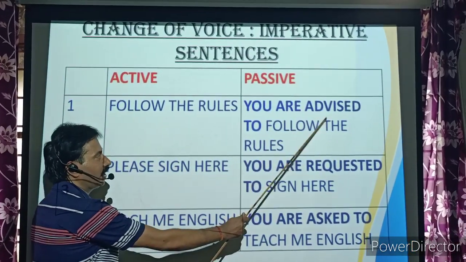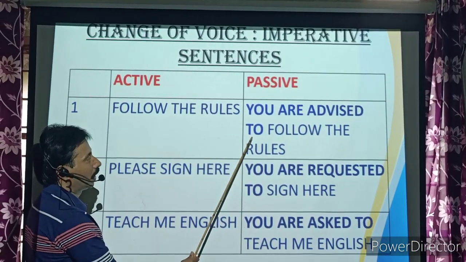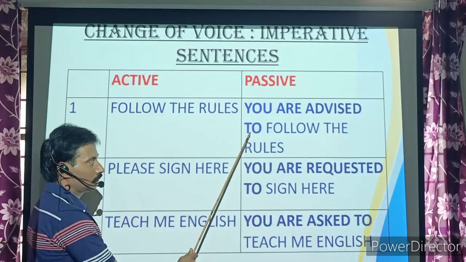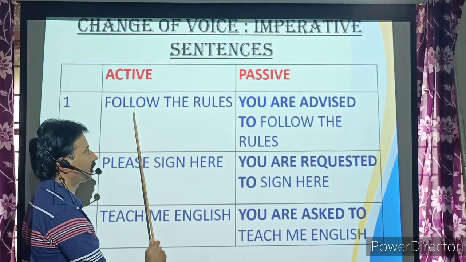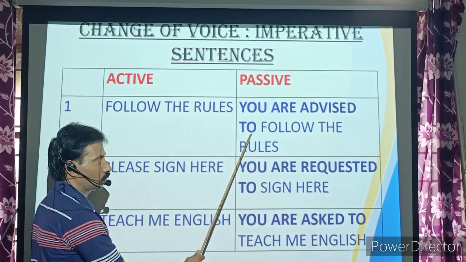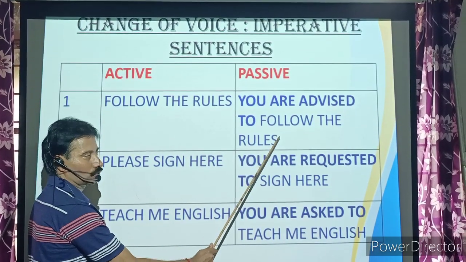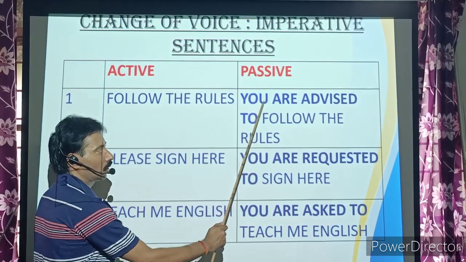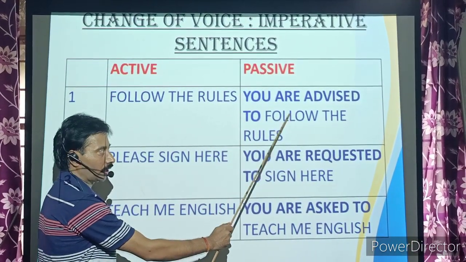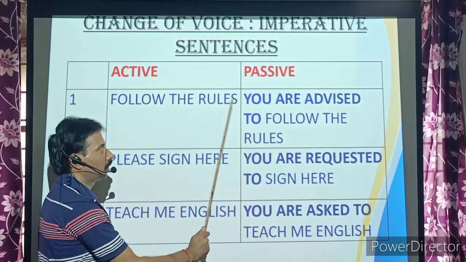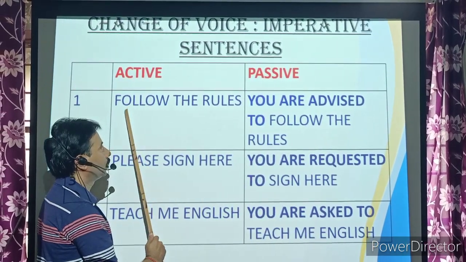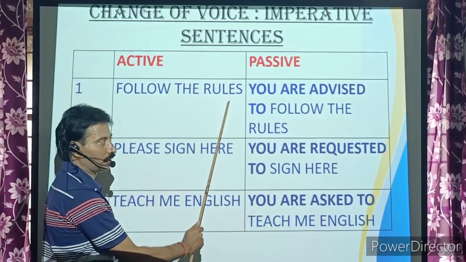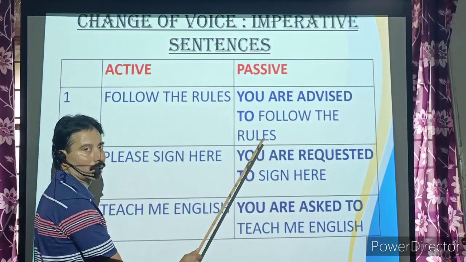You are advised, and use to before this verb. You are advised to follow the rules. You are advised to is a fixed phrase, fixed form, and after that you add this imperative. You are advised to follow the rules.